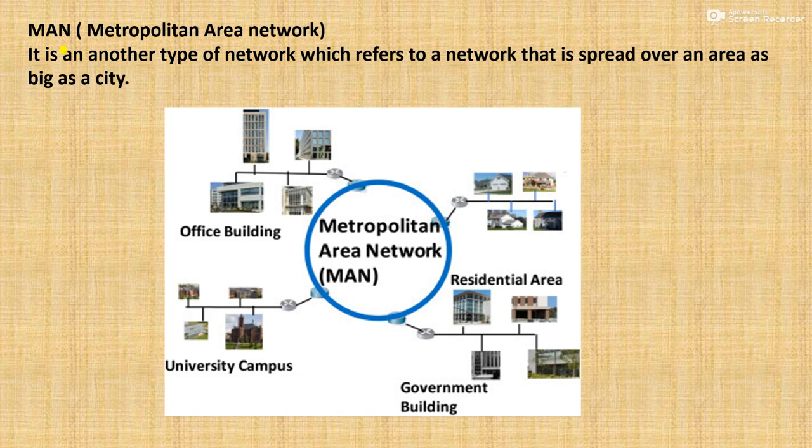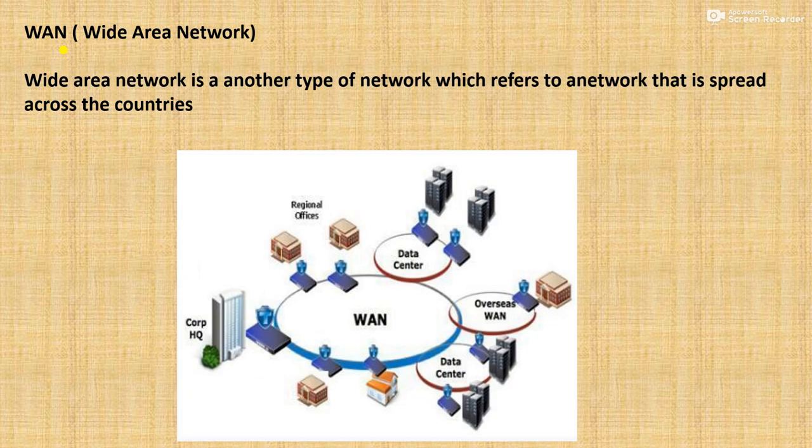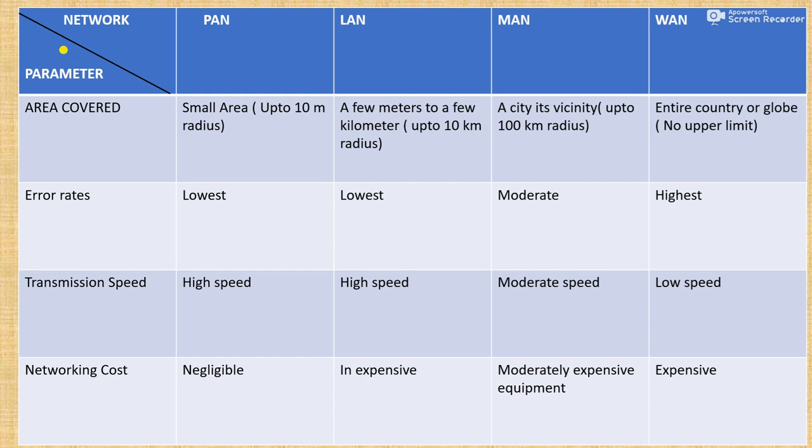Next we have the metropolitan area network. Basically it refers to a city. If you want to connect more than one city, for example an office building, and in another city you have a university, and if you have any government building that you need to connect, with the help of a metropolitan area network you can connect all of this. After that, the wide area network is spread across countries. If I want to connect countries like India, Malaysia, and lots of other countries, I can connect them directly with the help of a wide area network. This difference is highly important.